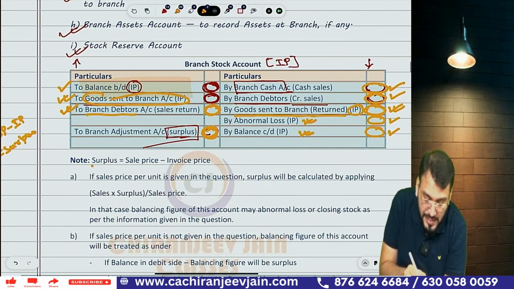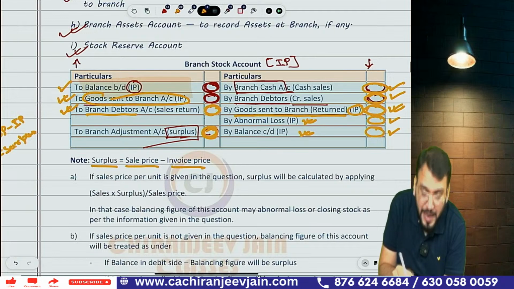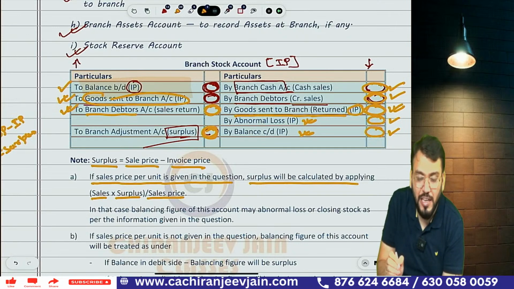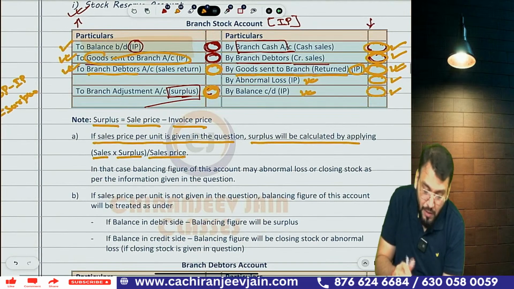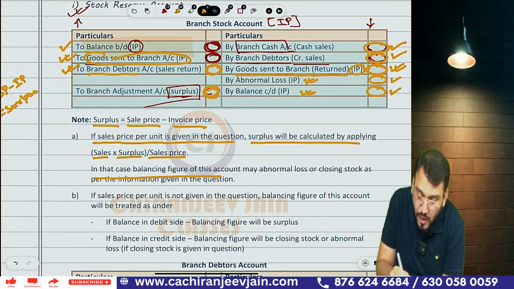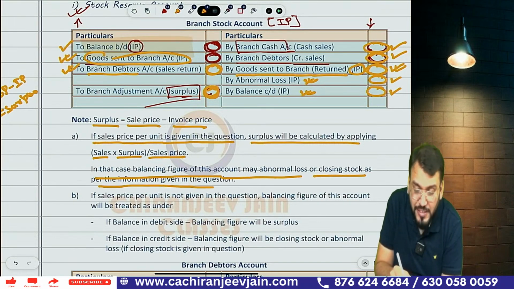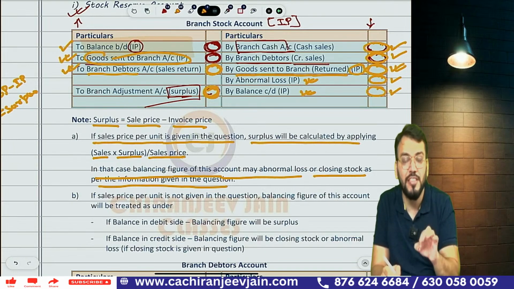So what is the note given? Surplus is equal to sale price minus invoice price. If the sale price per unit is given in the question, surplus will be calculated by applying sales into surplus divided by sale price. You can easily calculate surplus. Now, in that case, the balancing figure of this account may be abnormal loss or closing stock as per the information given in the question.